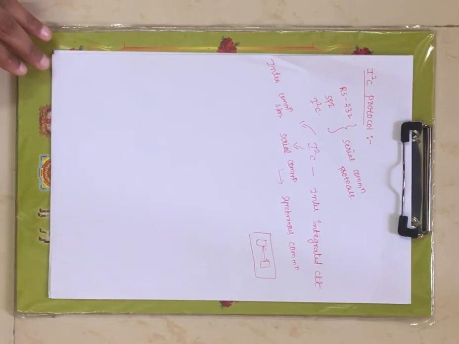It is an intra-communication system because you are communicating between transmitter and receiver within the system only.